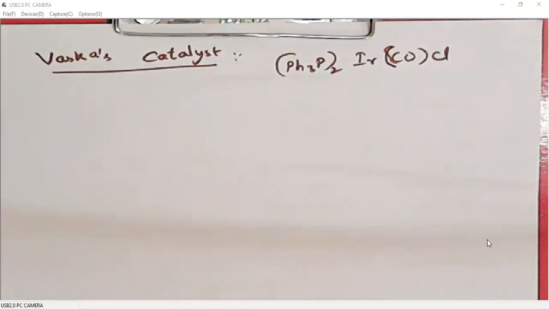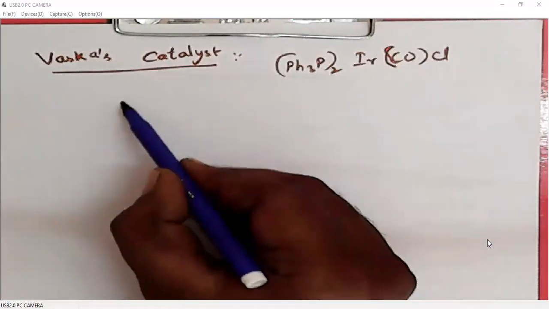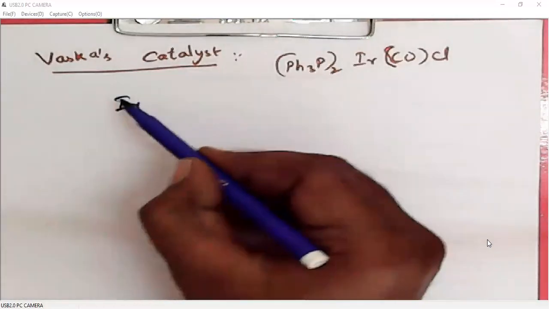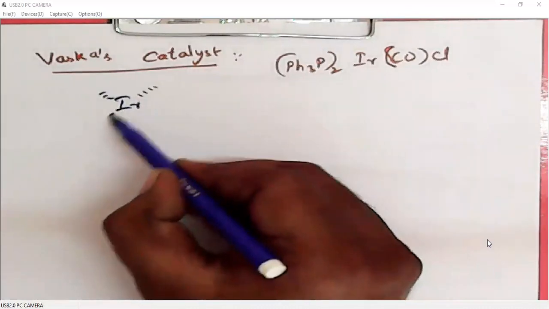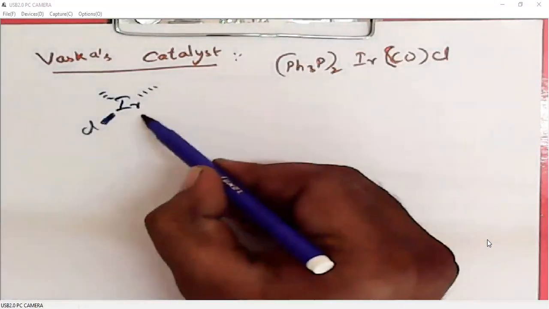The nomenclature is chlorocarbonyl bis(triphenylphosphine)iridium(I). When we look at the structure, it is a square planar complex, and again it is a 16 electron system.